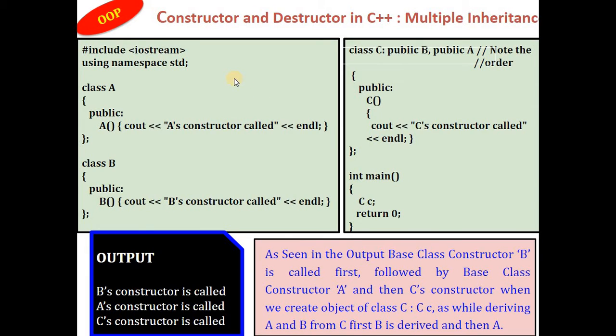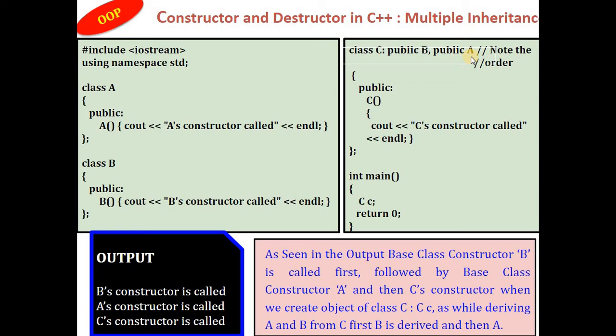Now constructor and destructor in C++ for multiple inheritance. Let's understand: I have a class A and class B, and class C is inheriting the properties of B class as well as A class. Now note the order in which the classes are written. First I write public B colon public A, and then I write C's constructor call in C's constructor. When I create an object of the C class, as seen in the output, base class constructor B is called first because we have written class C colon public B first.